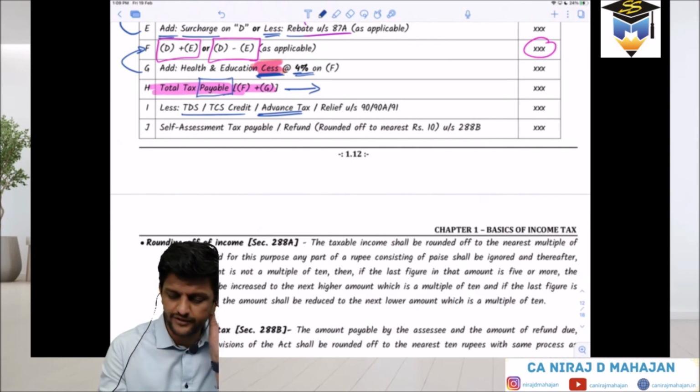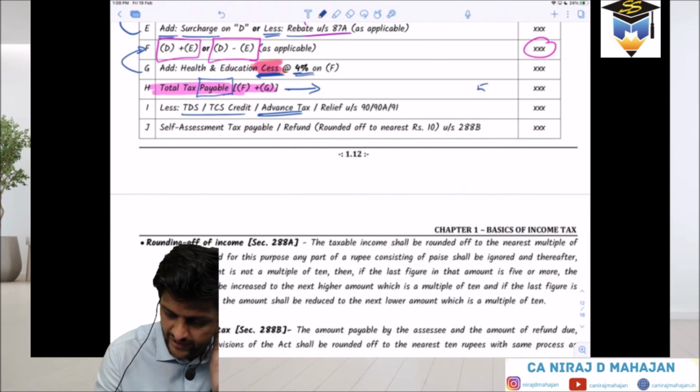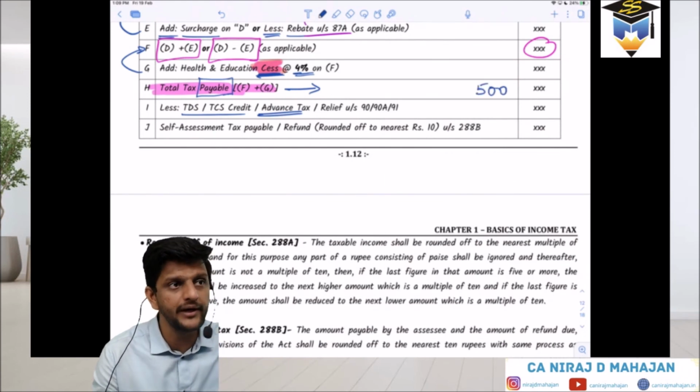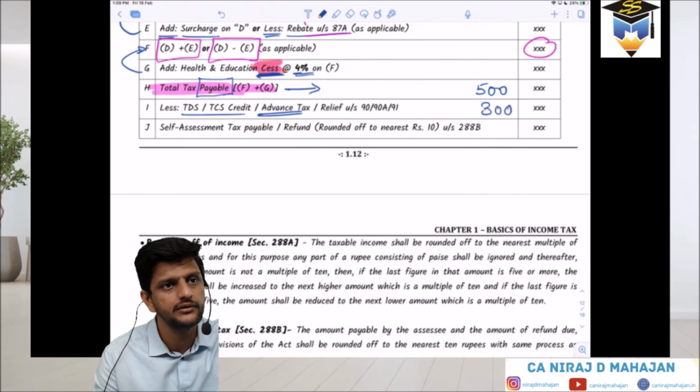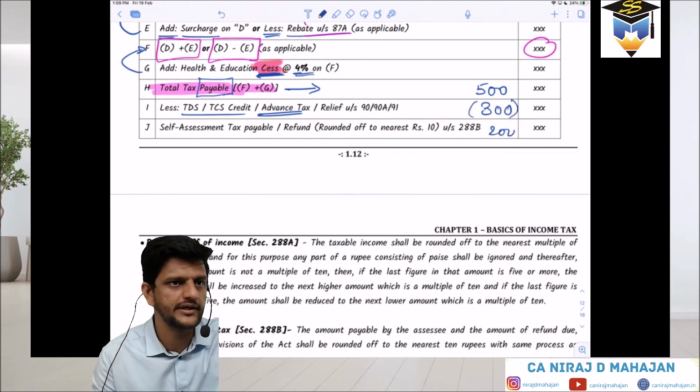If the tax payable is, let us say, 500, but you have already paid, let us say 300, how much will you pay? Again 500? You will pay only 200, children. Did you understand or not?